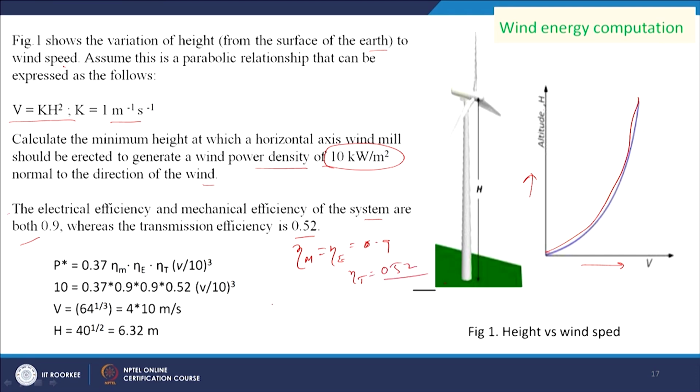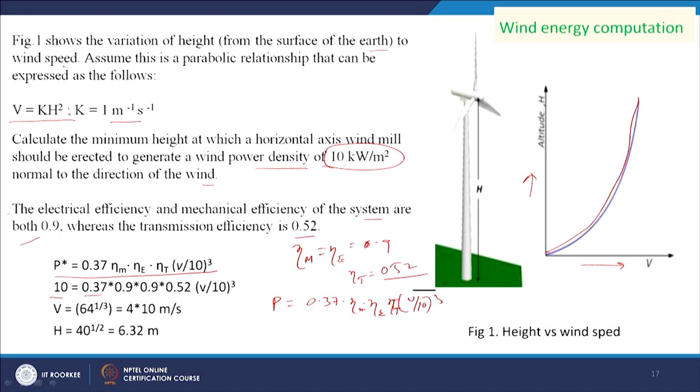So, what is our case? Our P is equal to 0.37 into m into efficiency of electricity, efficiency of transmission, and then we have V by 10 to the power cube. This is the formula we have. Now, in this formula our P is given as 10 kilowatt per meter square. So this is kilowatt per meter square, so A term is not there per meter. So, A is not here, A has come to this place.